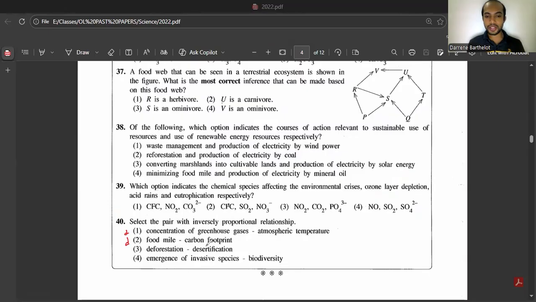Next one, deforestation and desertification. When deforestation is increasing, more and more forests are destroyed, which means ultimately it will turn into a desert. So it's also directly proportional. Let's say emergence of invasive species and biodiversity. Yes. When invasive species increase, the biodiversity in the ecosystem will drop down. So it's an inversely proportional one. So answer is fourth one.